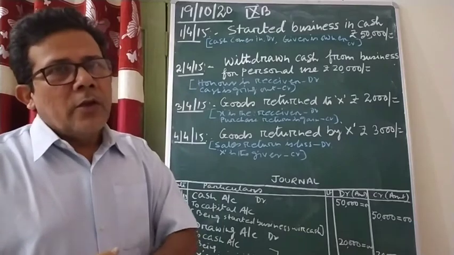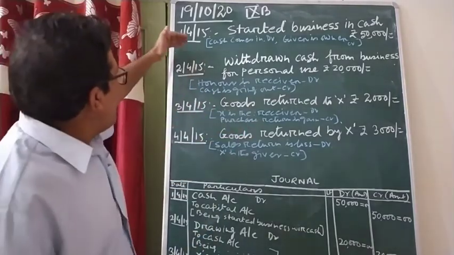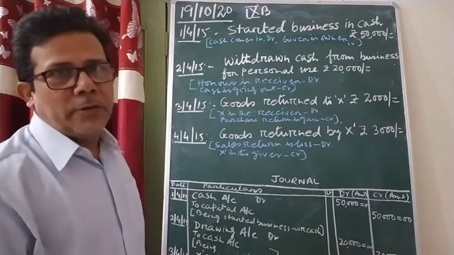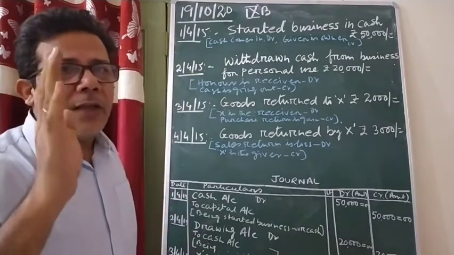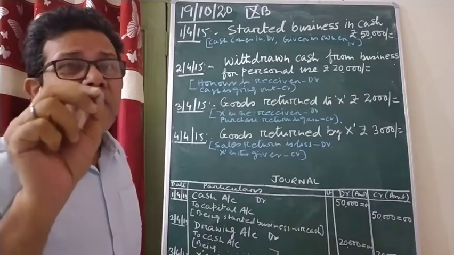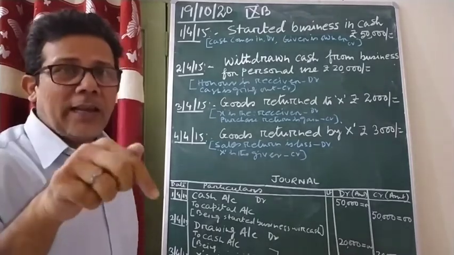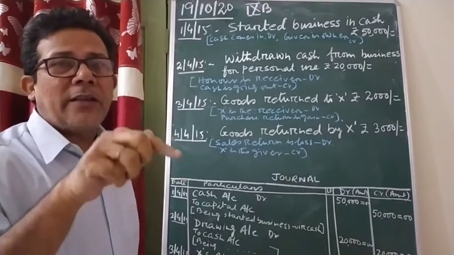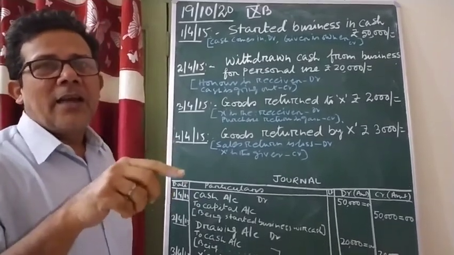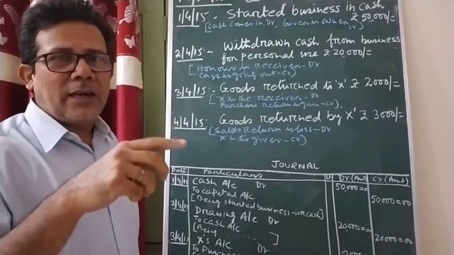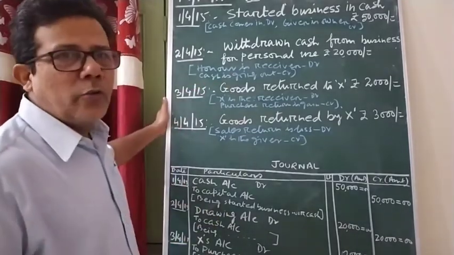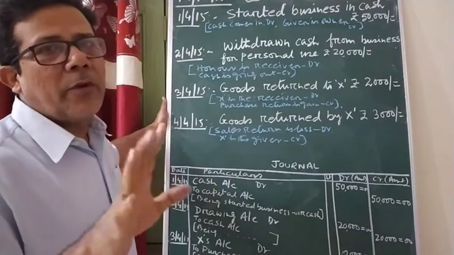Okay, beta? So today I have taken 4 entries. They are little different types. This type of entries were not discussed in your class. That is why once more I am going to discuss the journal entries today also. Though I said I am not going to discuss in yesterday's class, today also I am going to discuss the 4 types of entries which were not discussed in the previous classes.